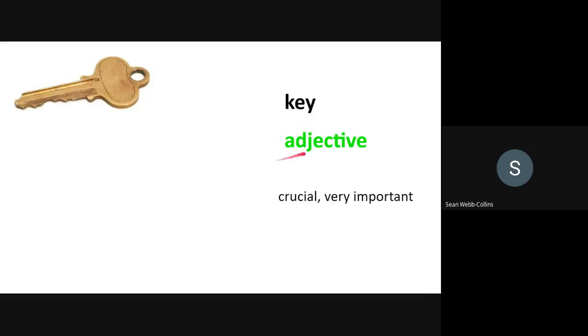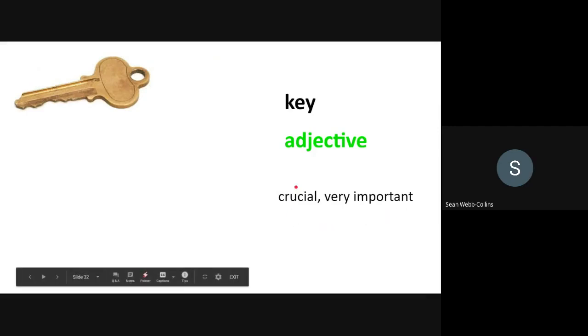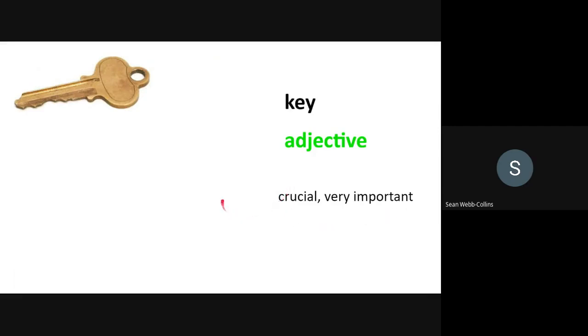Key. Adjective, crucial, very important. For example, the detective made a key discovery in the murder case.